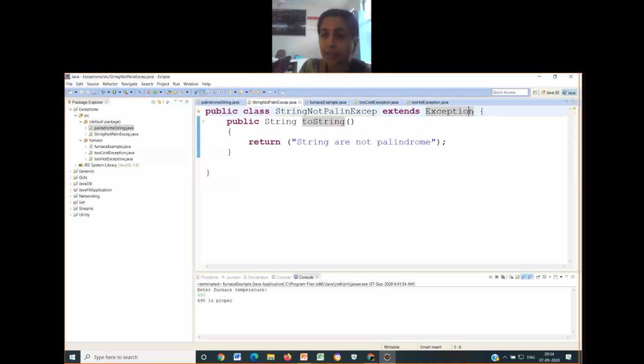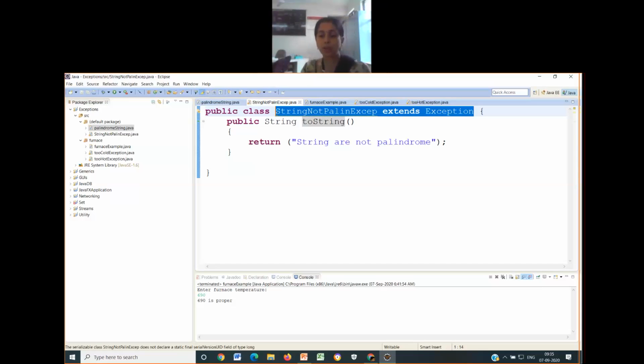Look at this. What is this doing? It is telling that I am creating my own exception class which is extending what? Which is extending the existing Exception. So whatever new exception class I am creating, I am putting it under the same Exception class. Nowhere else. And what am I doing?